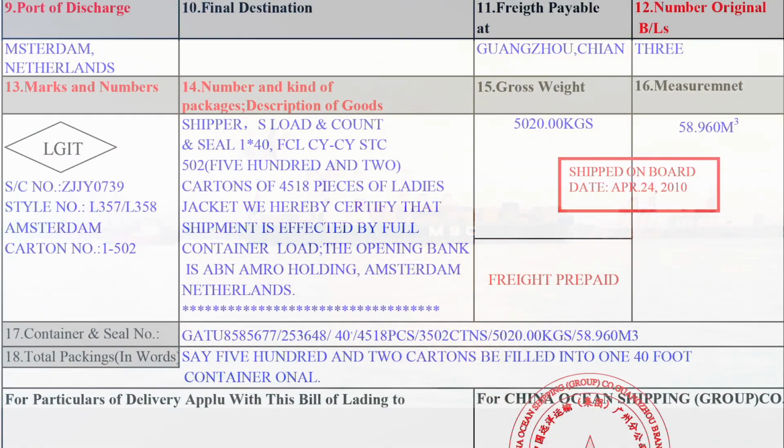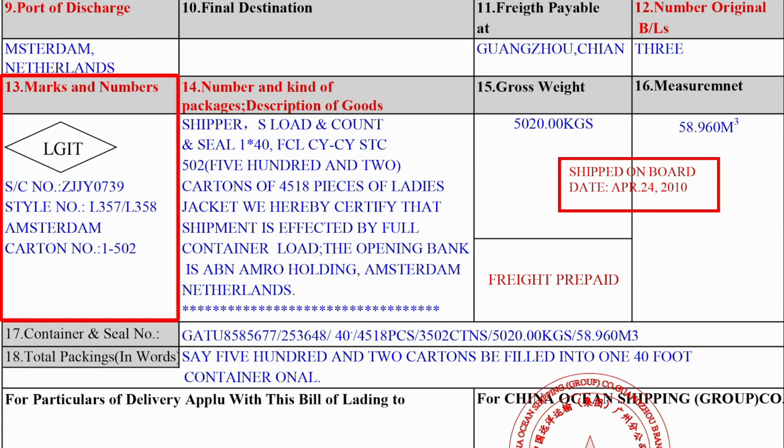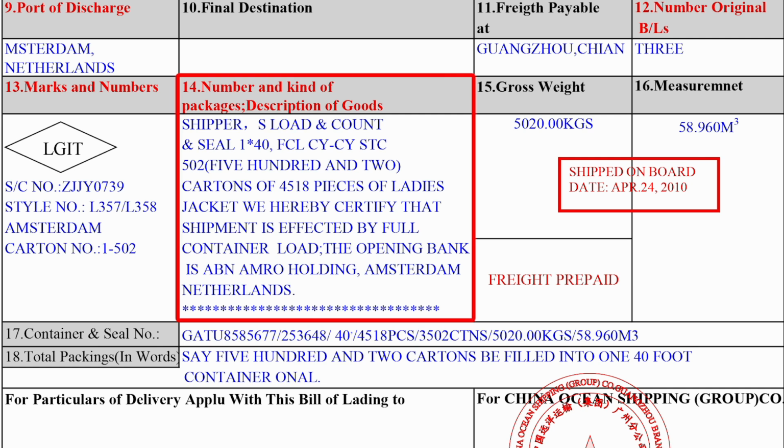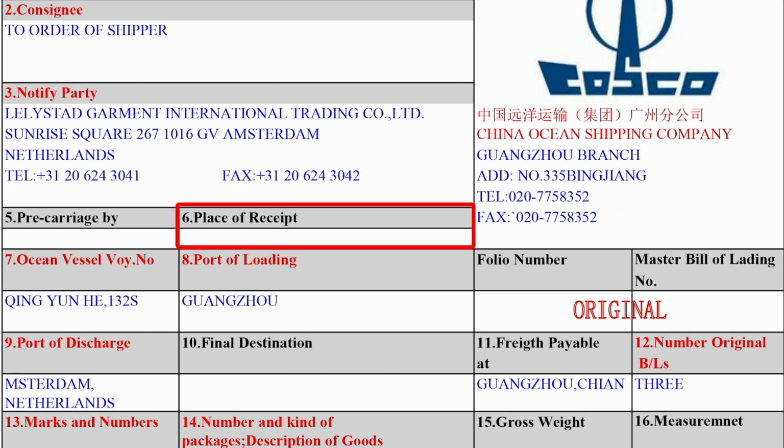7. Marks and numbers. The marks and numbers should be made consistent with those on other documents, such as the invoice or the packing list, etc. 8. Description of goods. A general or a brief description of the goods will do. 9. Total packages. This shows the number of boxes, cartons, cases into which the goods are packed. 10. Freight charges. Freight charges can be made as prepaid or collect.